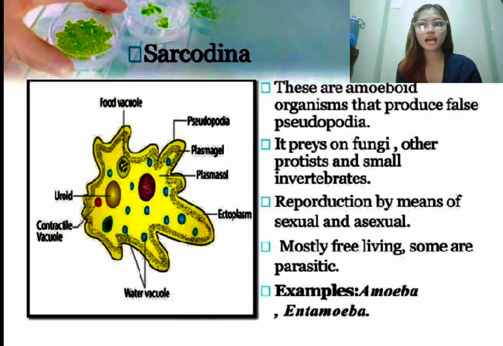So, Sarcodina, these are amoeboid organisms that produce false pseudopodia. It preys on fungi, other protists, and small invertebrates. So the examples of Sarcodina are amoeba and entamoeba.